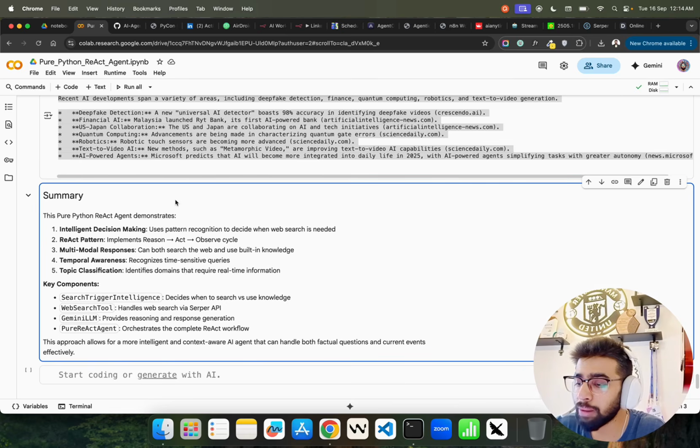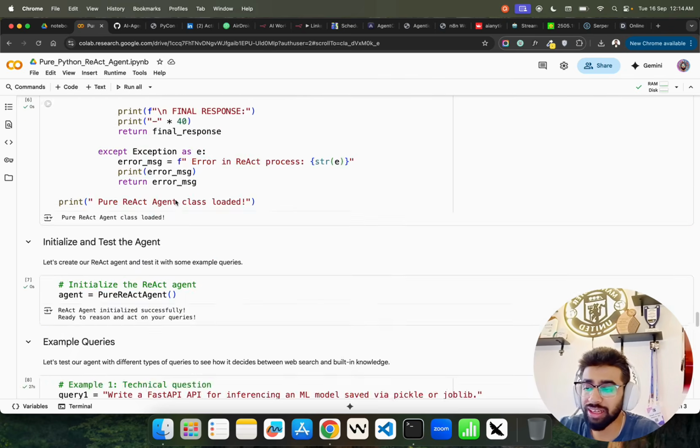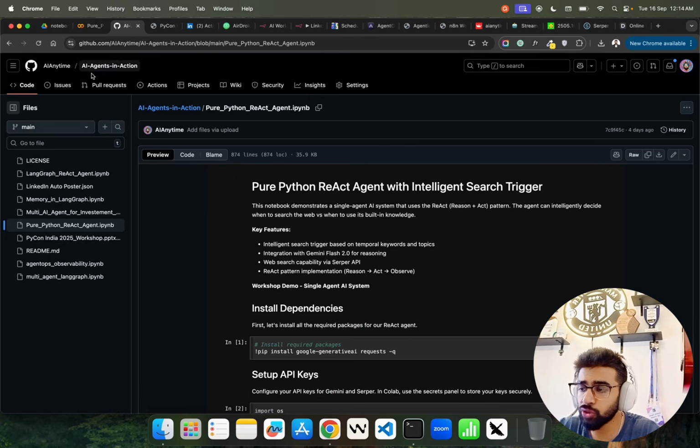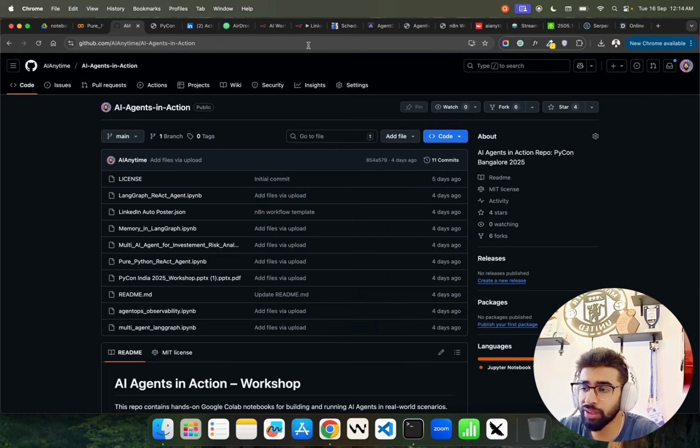The ReAct pattern implements the Reason, Act, Observe cycle. Multimodal responses can both do search and use built-in knowledge. Temporal awareness is there that recognizes time-sensitive queries. Topic classification identifies domains that require real-time information. Fantastic, right? So this notebook is here. You can of course go through and get that notebook for yourself.